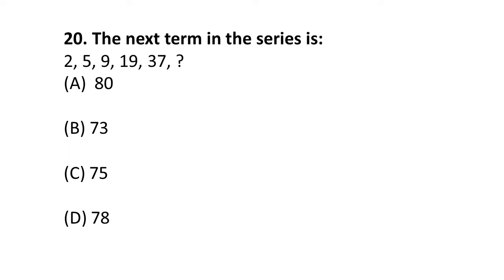Moving on to the next question. Next question is, this is a number series, and what will be the next number? So friends, if you look at the differences, from 2 to 5 it is 3, from 5 to 9 it is 4, and from 9 to 19 it is 10. But then there is no continuity.